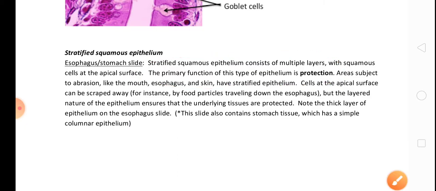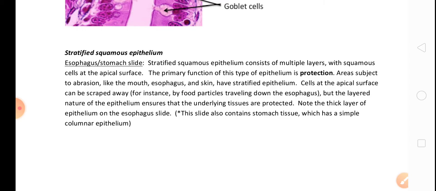Areas subject to abrasion, like the mouth, esophagus and skin, have stratified epithelium. Cells at the apical surface can be scraped away, but the layered nature of the epithelium ensures that the underlying tissues are protected. You can see this, for instance, with food particles traveling down the esophagus.